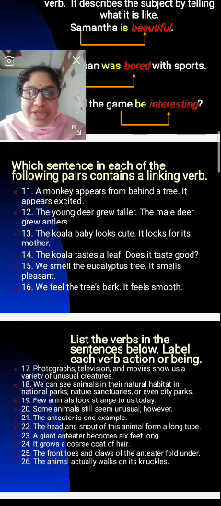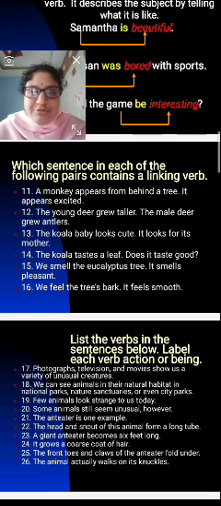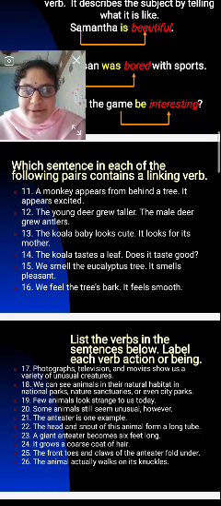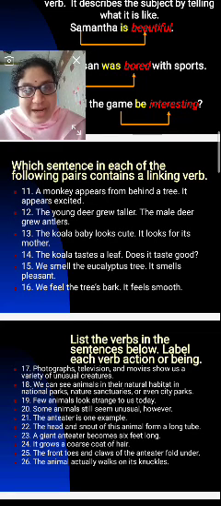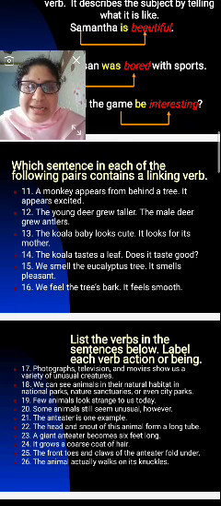Which sentences in each of the following pairs contain a linking verb? A monkey appears from behind a tree. It appears excited. What is the linking verb in here? The young deer grew taller.